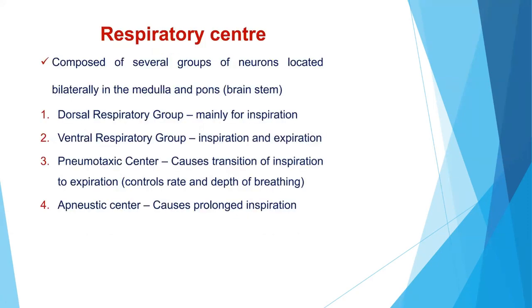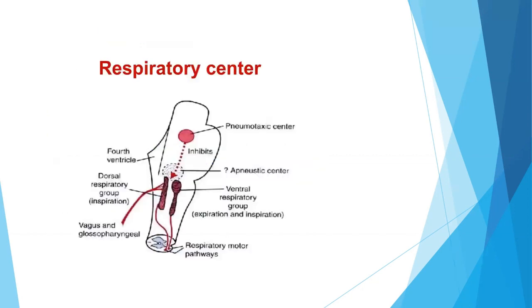So the respiratory center is composed of several groups of neurons located bilaterally in the medulla and the pons, that is the brainstem. The dorsal respiratory group is mainly for inspiration and the ventral respiratory group is for inspiration and expiration. The pneumotaxic center causes transition of inspiration to expiration, controls the rate and depth of breathing, and the apneustic center causes prolonged inspiration.